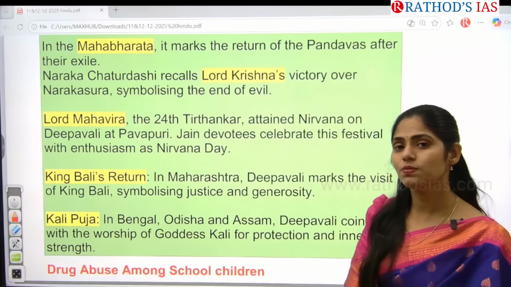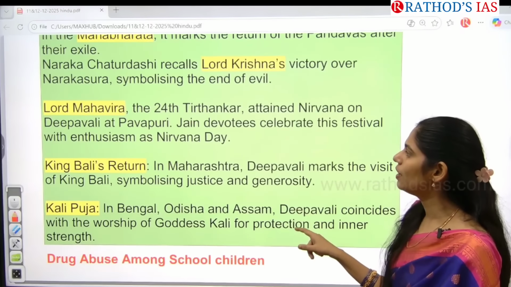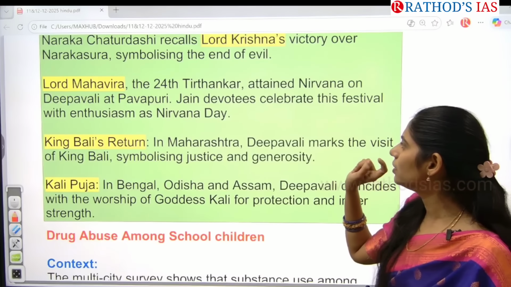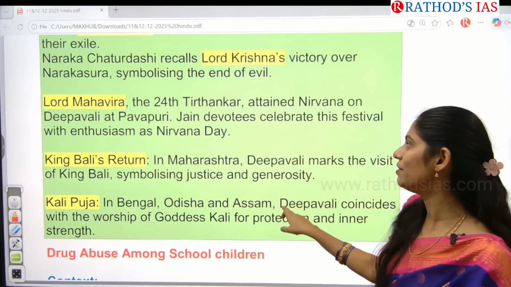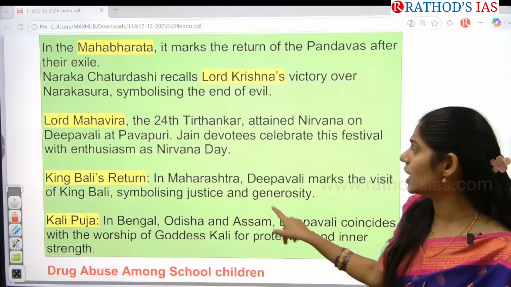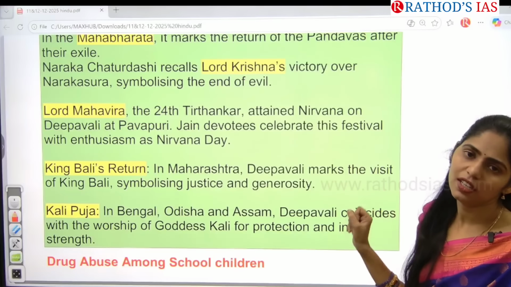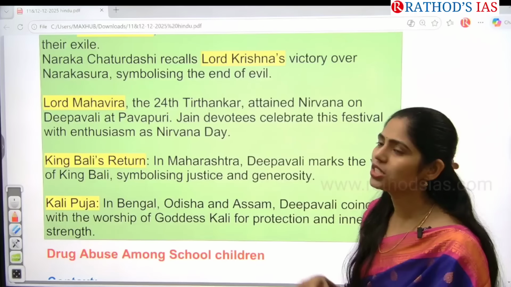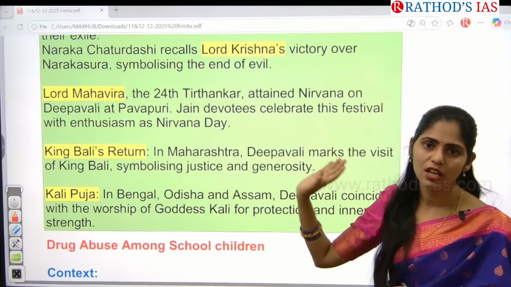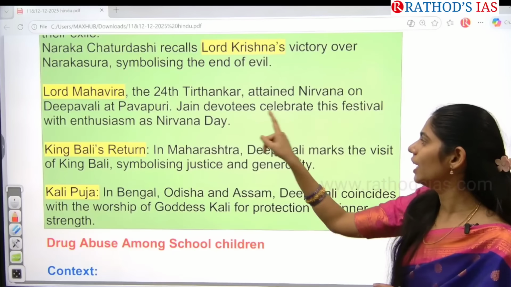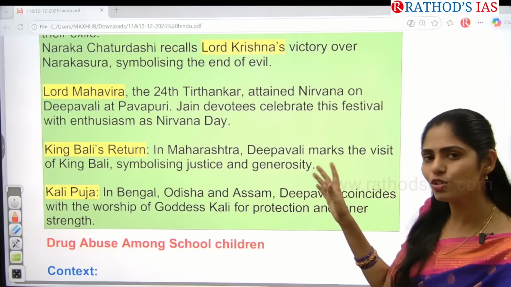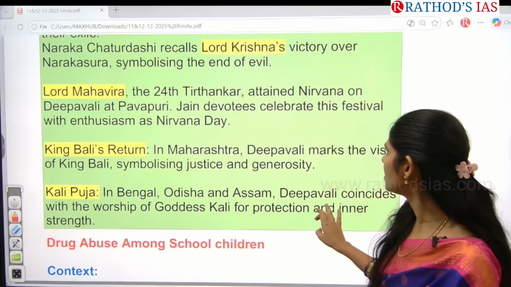And if you go to Jainism, Lord Mahavira was the 24th Tirthankara, right? It says that Mahavira, the 24th Tirthankara, attained Nirvana on this Diwali, at a place called Pavapuri. So because of this, from Jainism also we celebrate this Diwali, guys.